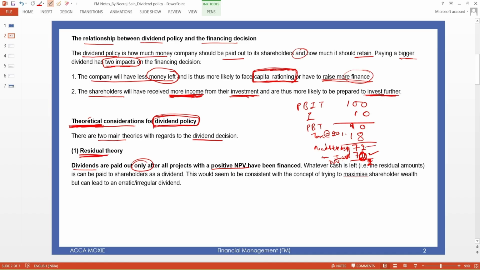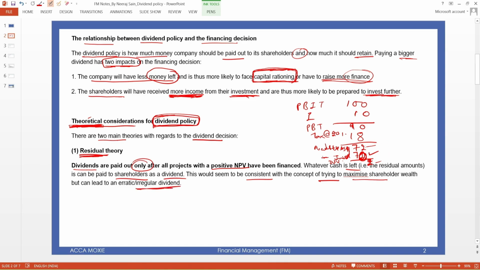If we have the residual amount, that is the residual, then only we will pay. So whatever amount is left, that is paid to shareholders as a dividend. This would seem to be consistent with the concept of trying to maximize shareholder wealth, but with irregular dividends.